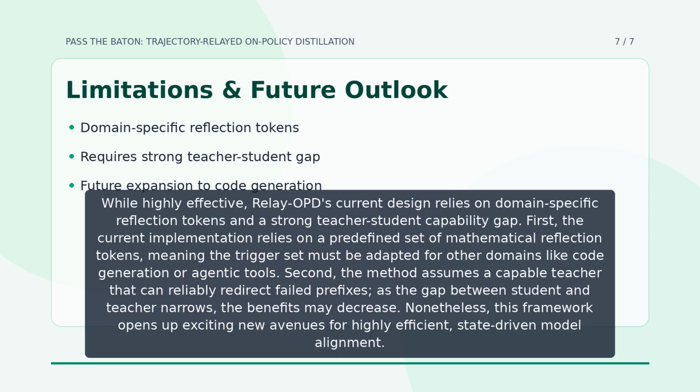Second, the method assumes a capable teacher that can reliably redirect failed prefixes. As the gap between student and teacher narrows, the benefits may decrease. Nonetheless, this framework opens up exciting new avenues for highly efficient, state-driven model alignment.